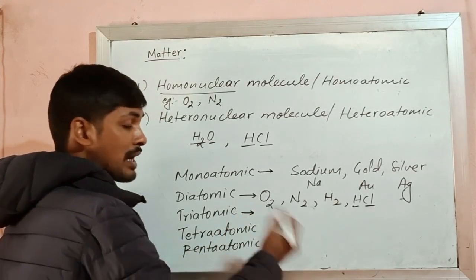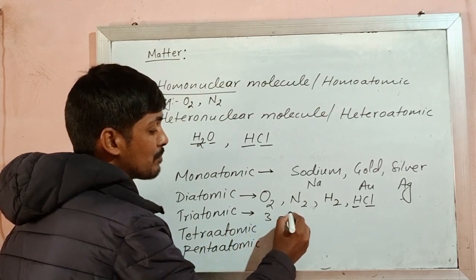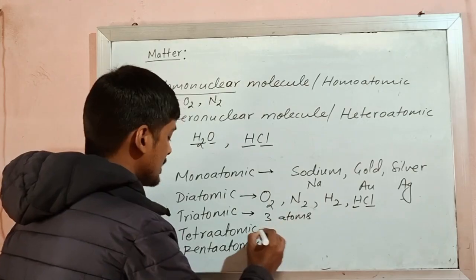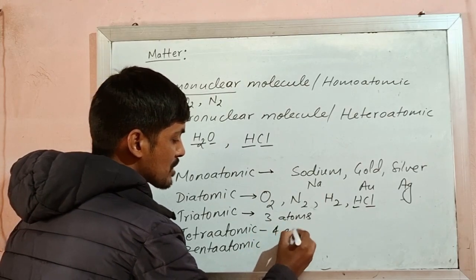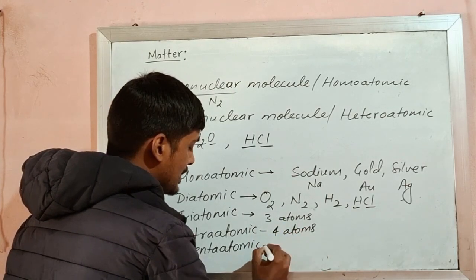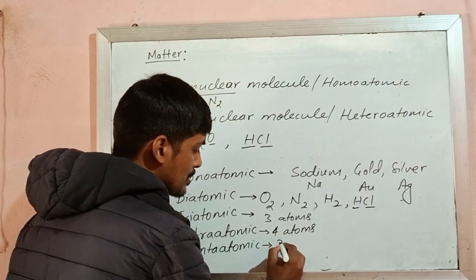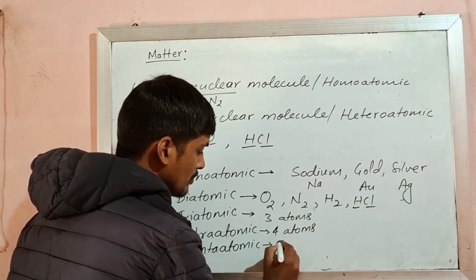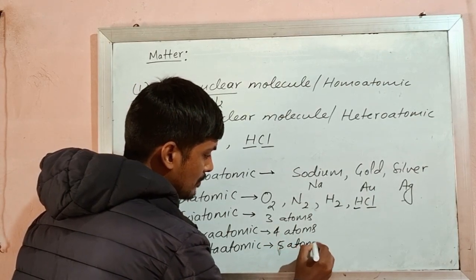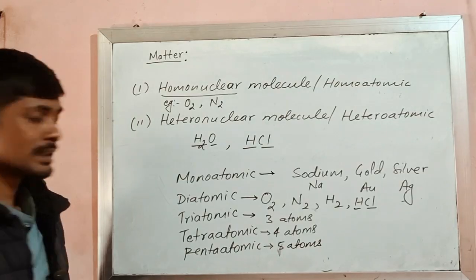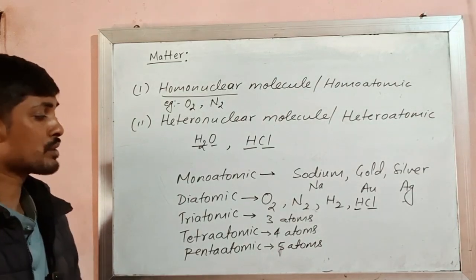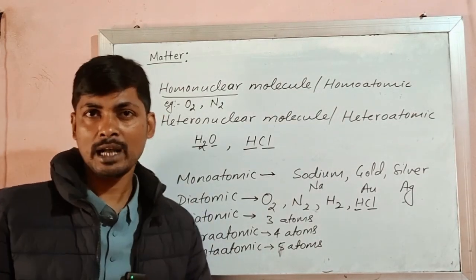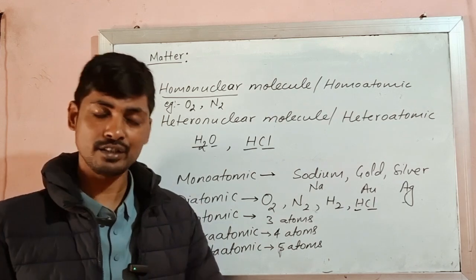Triatomic means what? Here tri means three atoms. Then tetra means four atoms. Penta means five atoms. Now, if there is any molecule which has three atoms, either of same type or different type, that doesn't matter.